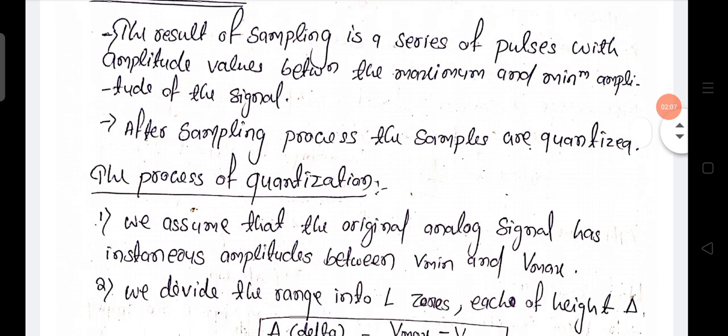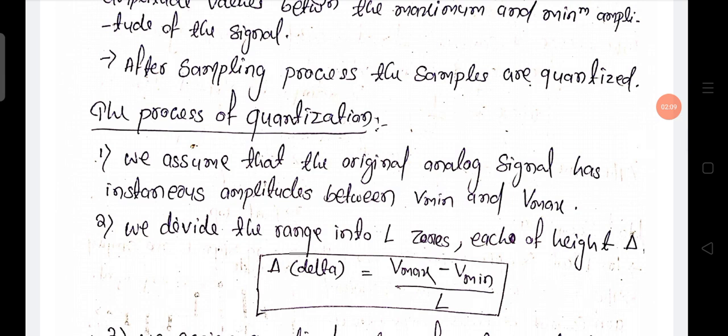Now we will see the process of quantization, that means what is done in the quantization process. There are four steps in the quantization process. The first one is that we assume the original analog signal has instantaneous amplitude between V min and V max.